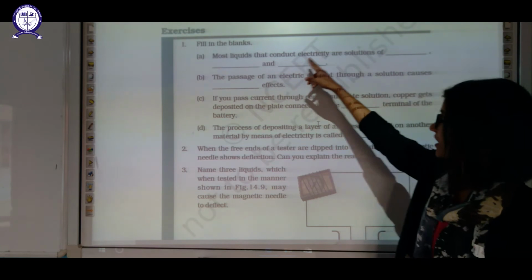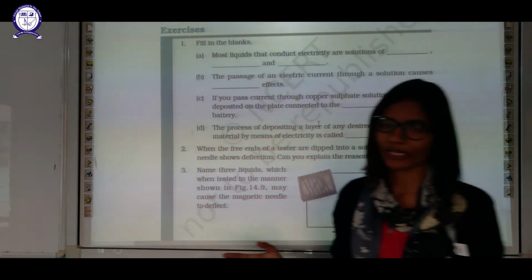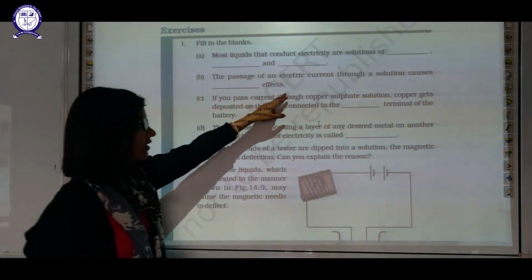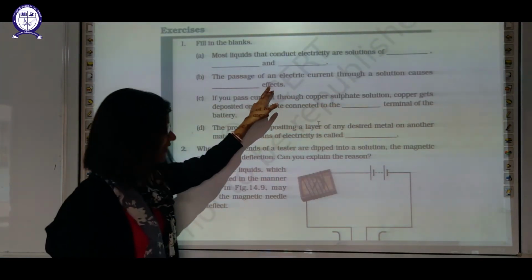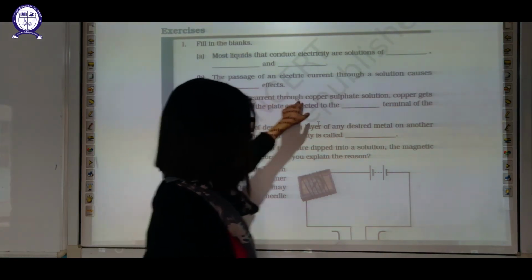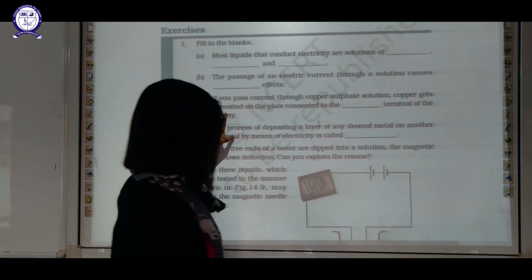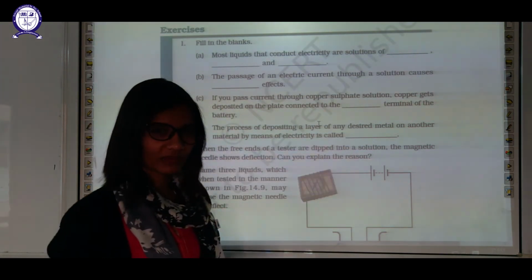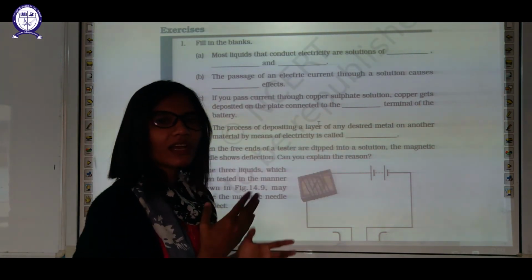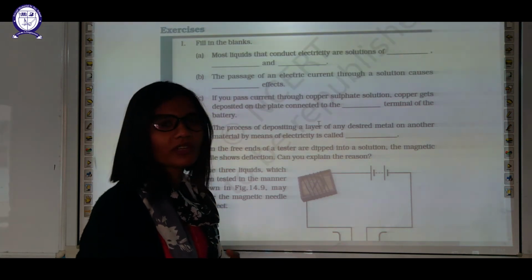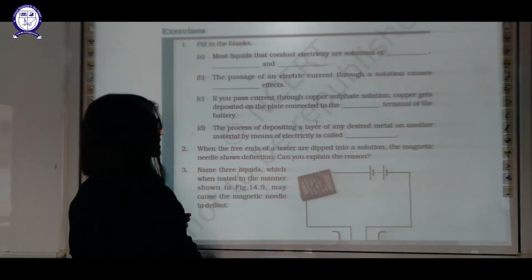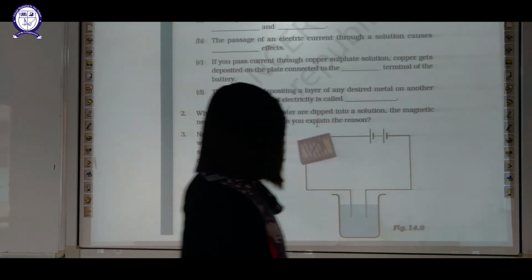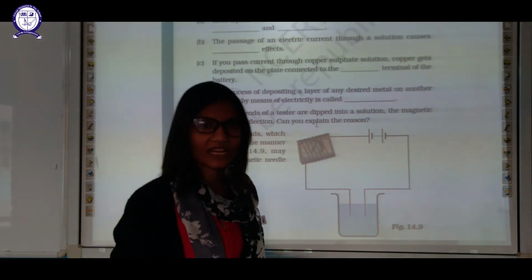Most liquids that conduct electricity are solutions of, you know that, acid, base or salt. Second one is the passage of electric current through the solution causes chemical effects. If you pass current through copper sulfate solution, copper gets deposited on the plate connected to the negative terminal, as we have discussed, because copper is positively charged and it will be deposited on the negative terminal only. The process of depositing a layer of any desired metal on another metal by means of electricity is electroplating.